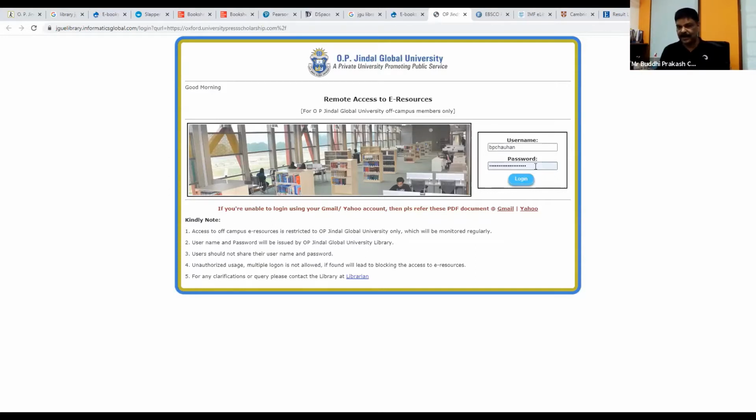So there is no separate user ID and password to remember. The first part of your email is your user ID, and the password that you use for Outlook is your password for this also. If you do that, you log in, and then the resource that you have clicked on opens up. Now this is applicable to all the resources, ebooks, e-journals, everything, from remote, from your home, from off campus. So this resource will open very soon.